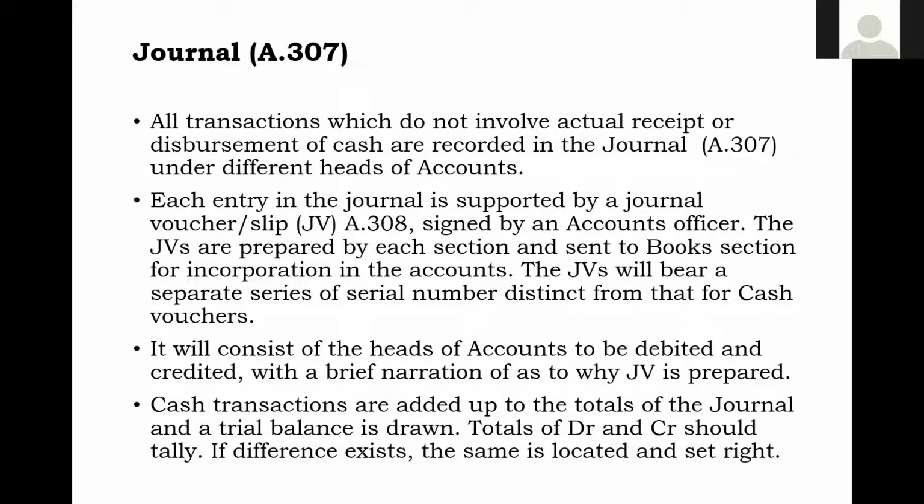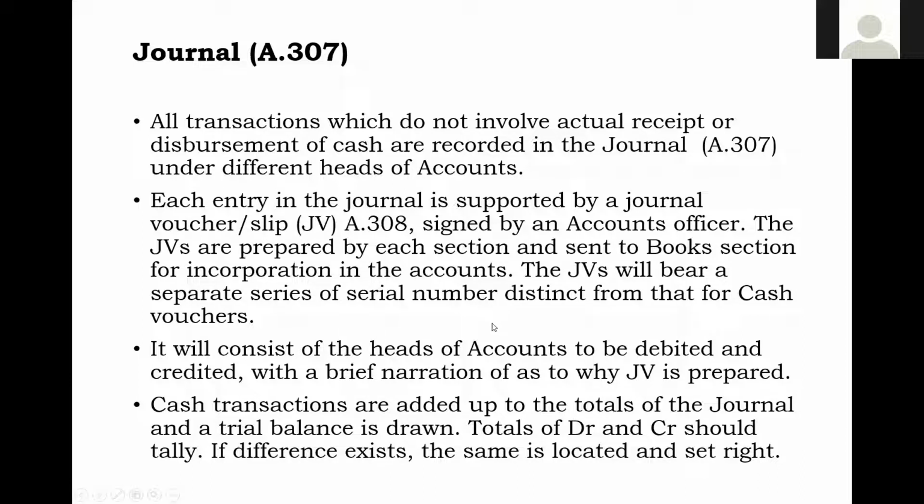A trial balance will indicate that if both debit and credit are tallying for an accounting circle, that means your postings are correct. If not, then you have to locate and separate it, because with the difference you cannot go further, and your computer also will not allow you to go further, because you have to compile after journal.